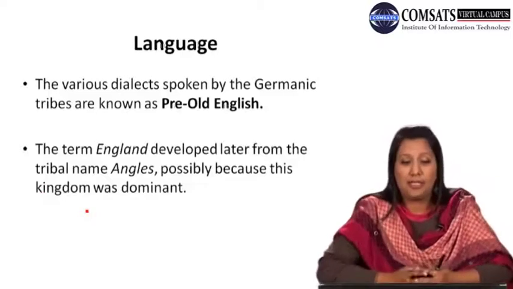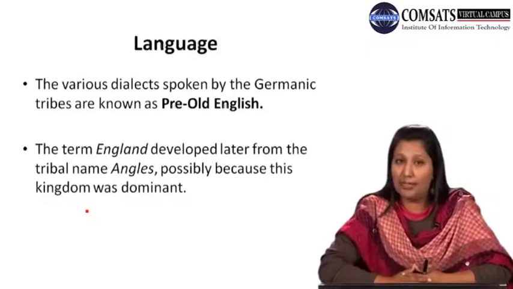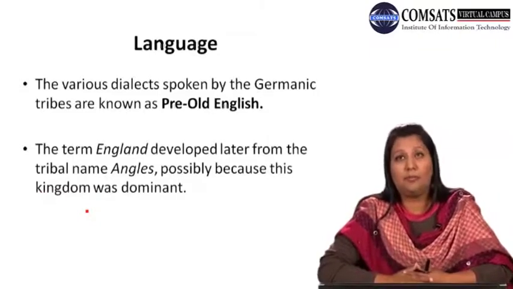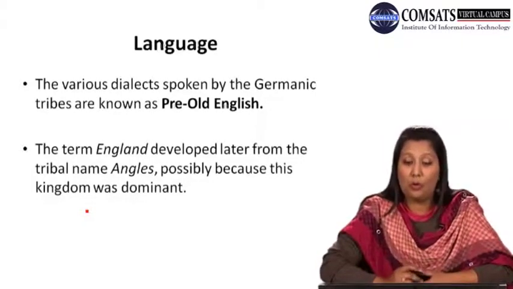Language. The various dialects spoken by the Germanic tribes are known as pre-Old English. Definitely there were many languages and many dialects that were spoken, and these dialects are known as pre-Old English.